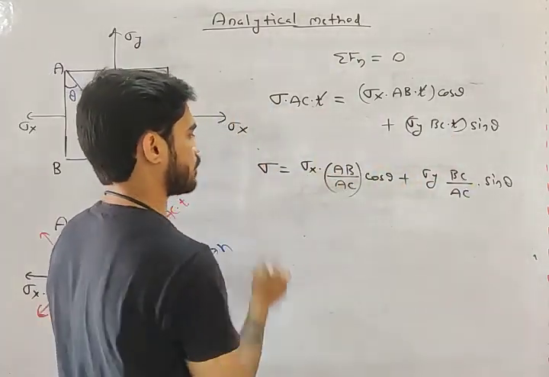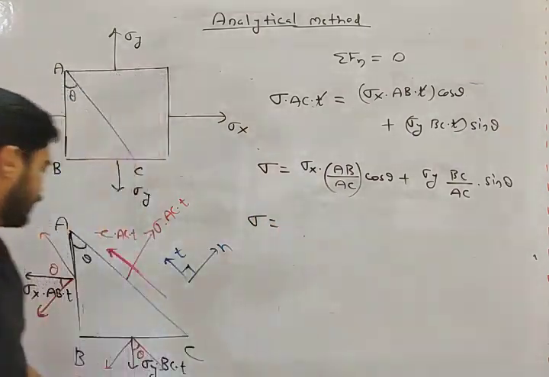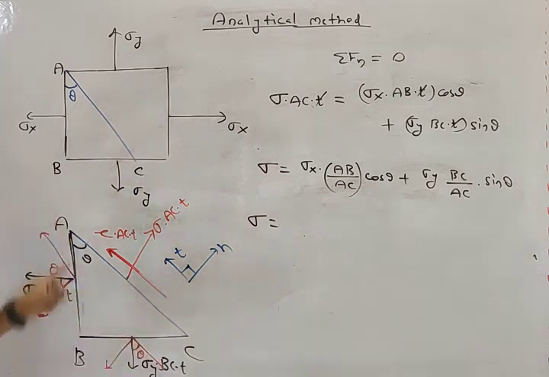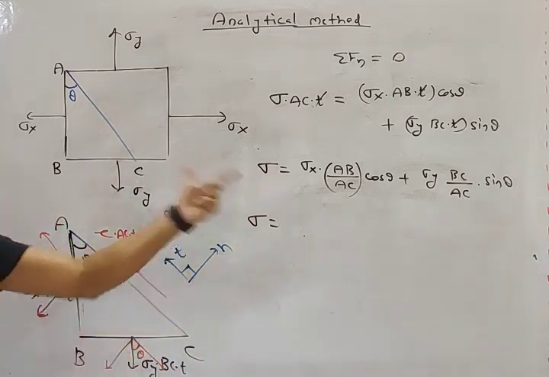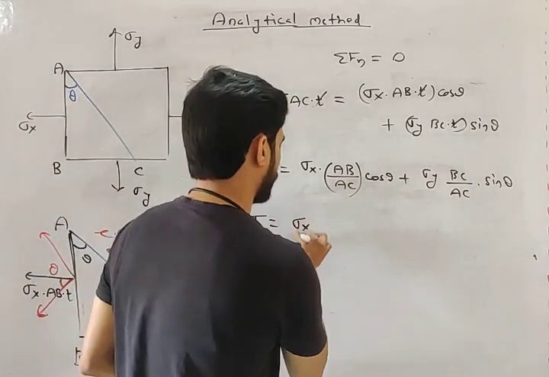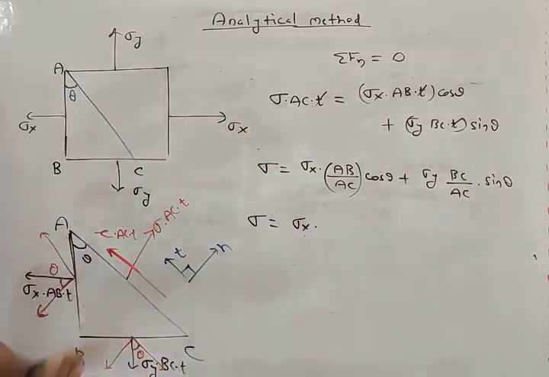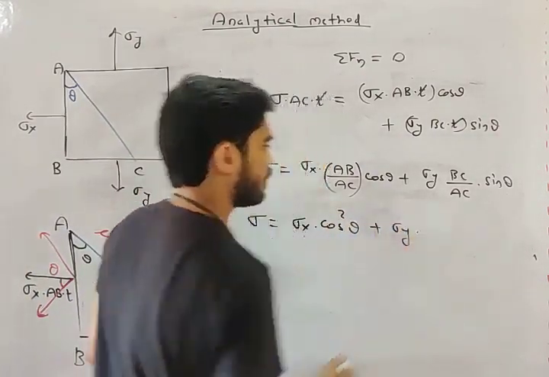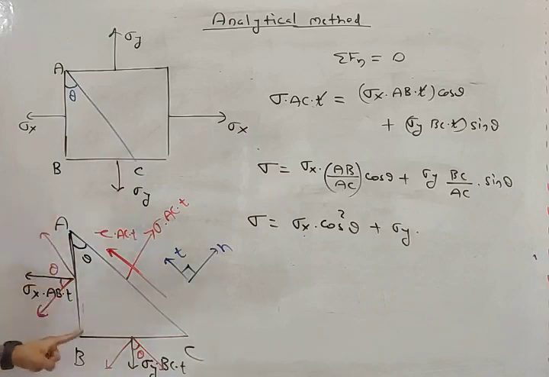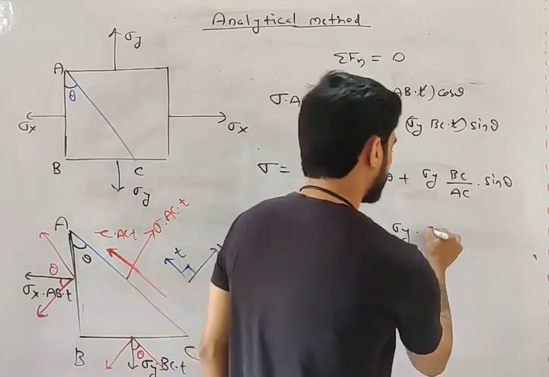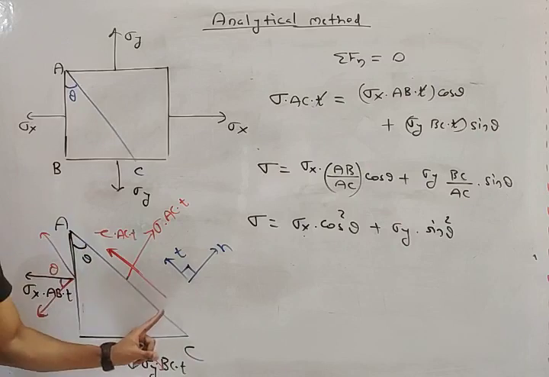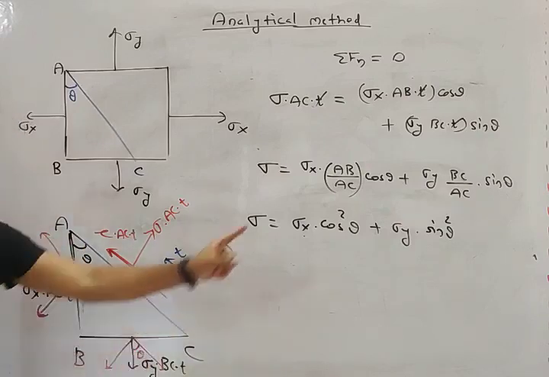Okay. Now look at this, my friend. AB by AC. Look at this triangle. What will be AB by AC? This will be sin theta, my friend. Sorry, this will be cos theta. AB by AC will be cos theta. So this will become sigma x cos square theta. What will be BC by AC, my friend? BC by AC will be sin theta. So this will become sin square theta, my friend. AB by AC will be cos theta. BC by AC will be sin theta.